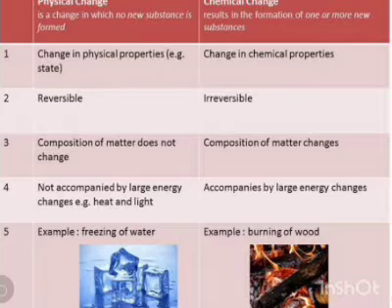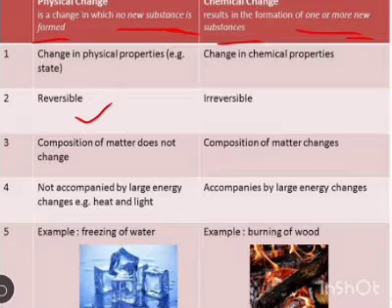Now come to the difference between physical and chemical changes. As we already know, the physical changes are the change in which no new substance is formed. On the other hand, chemical changes are the change in which new substances are formed. Physical changes are mostly reversible.